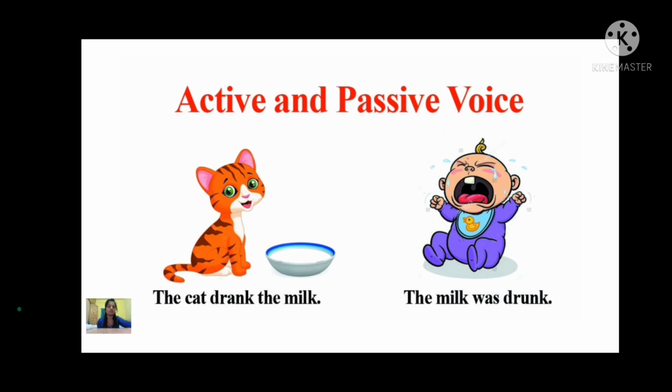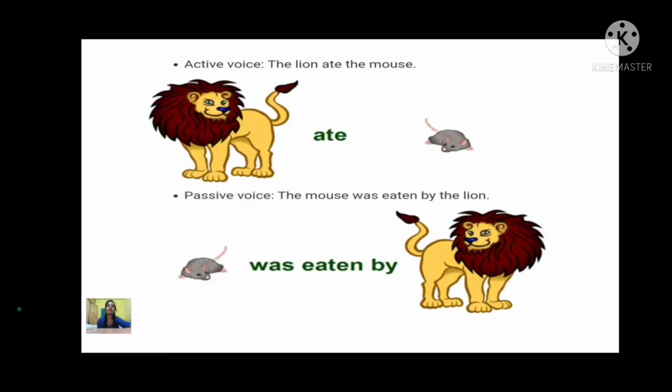It is very easy. And again, the lion ate the mouse. Yes, passive में कैसे करना है? The mouse was eaten by the lion. Yes, so just remember the tenses I have taught you, and according to it you have to perform. For that you have to learn that table and keep it. Okay, have you all understood till here? If any doubts, please let me know.